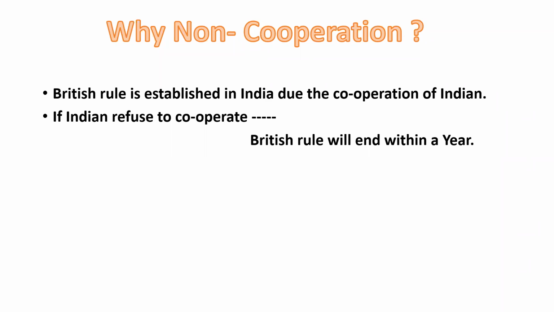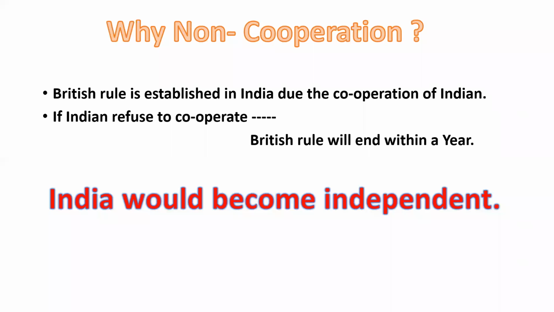That was the thinking of Mahatma Gandhi: just due to the cooperation of Indians, British rule was established in India. So if we refuse to cooperate with them, their rule will end automatically. That's why this non-cooperation movement was started. And if the British rule ends, it means India would become independent. Just due to the cooperation of Indian people, British rule was established in India. It has covered all over India.